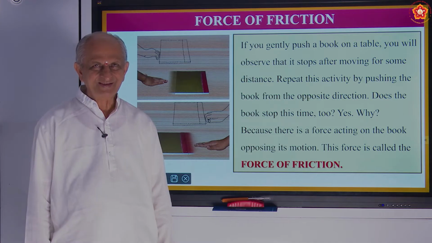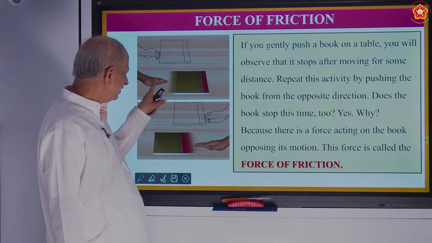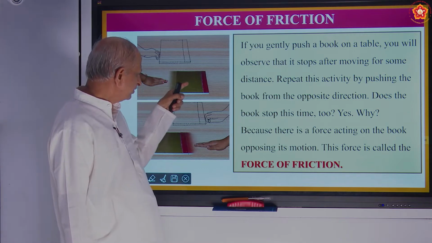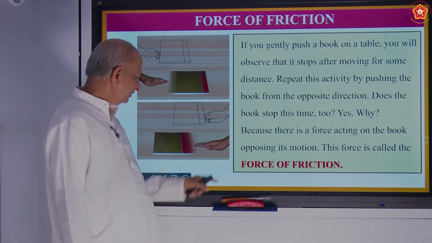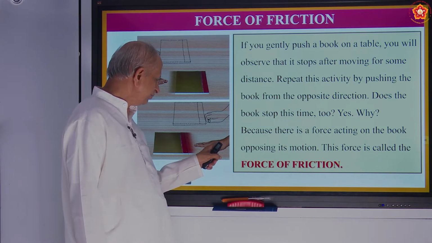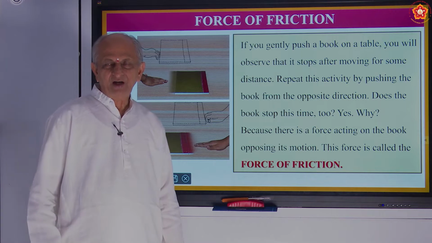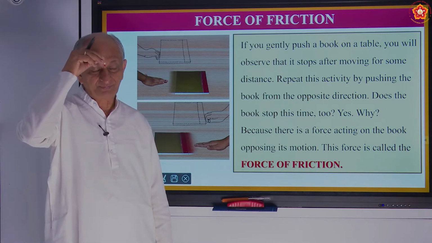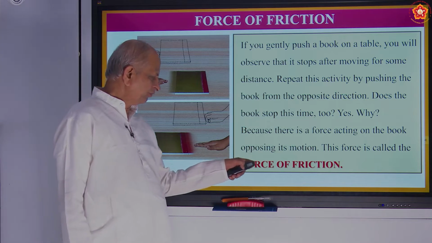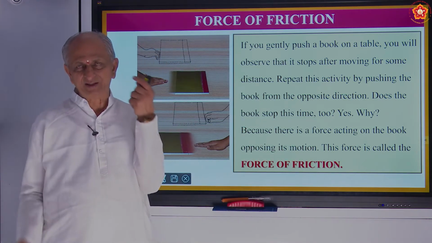Following? Correct. So I think this is very simple. Here is a man or a boy who pushes the book in this direction. And here is another individual who pushes in the opposite direction. After pushing for some distance it moves, and then it stops because of the force of friction. You can experiment with anything like that.